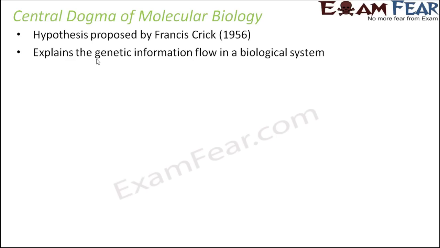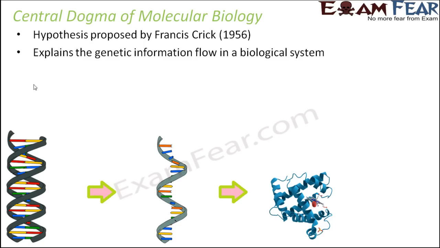According to this hypothesis, it explains the genetic information flow in a biological system. As per this, in any biological system, the genetic information will flow in the following manner. The genetic information will be stored in DNA, and then it will be expressed in the form of RNA, and then this RNA will synthesize proteins as per that information, and these proteins in turn will control the traits which are seen in an individual. So this was the central dogma of molecular biology.